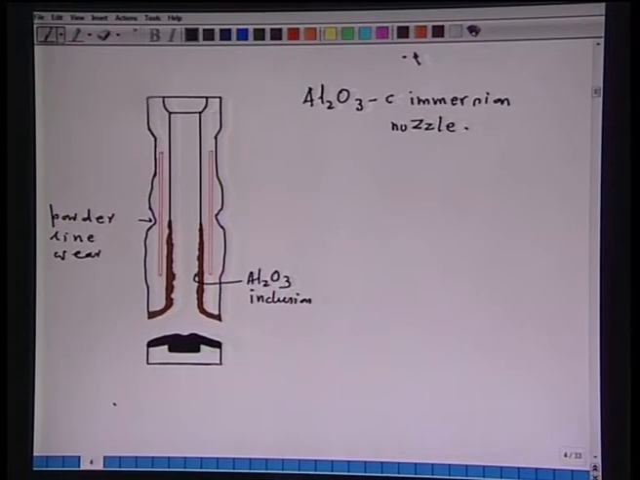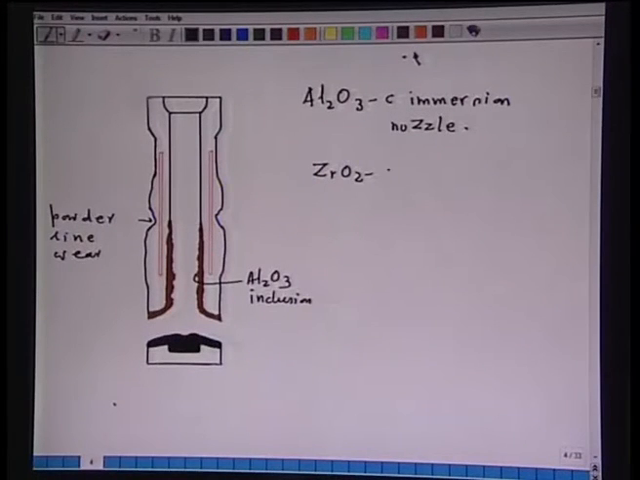So, when the alumina builds up on the walls of the immersion nozzle, what will happen? It will affect the flow rate of molten steel, because the continuous casting is being done by the constant flow rate of liquid steel from tundish to mold. So, if the alumina inclusions build up, then the casting rate will be affected.